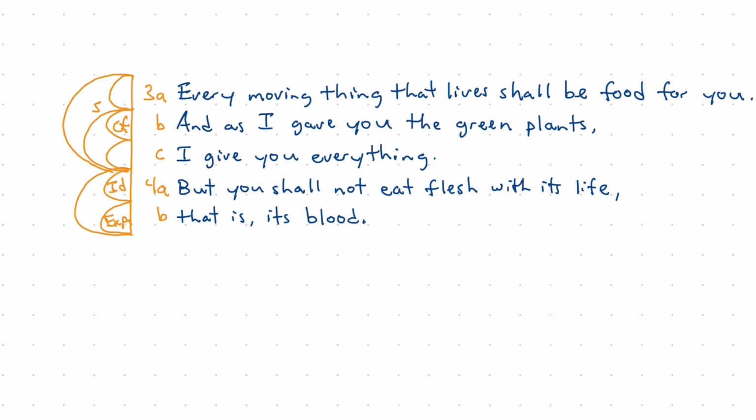But here's an alternative. Here's something that he's saying not to do, an alternative that's being drawn. But you shall not eat the flesh with its life, that is, its blood. He wants them to drain the blood from the animals prior to eating the animal. So we have this word "but," which points us to the relationship of alternative here.